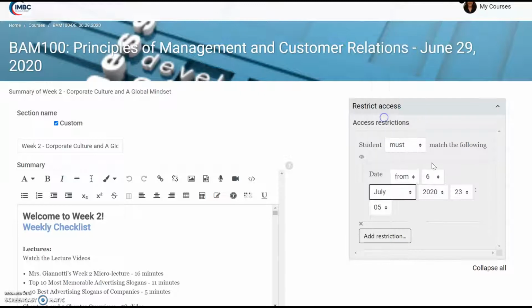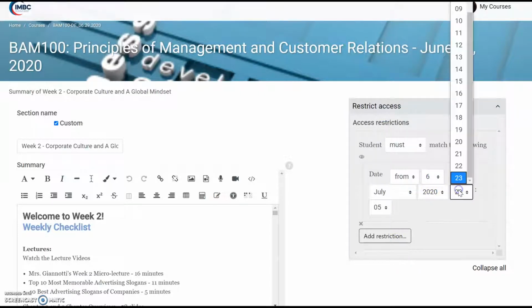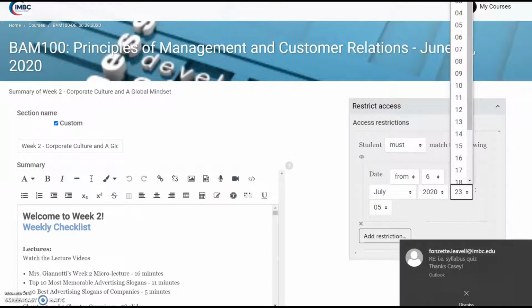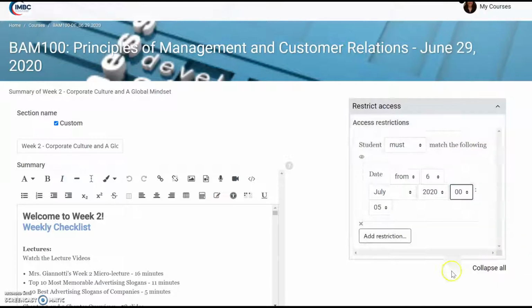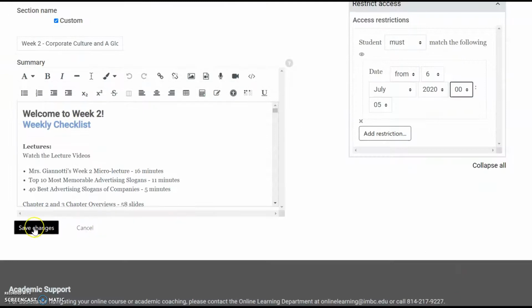So we want this one to be July 6th at 00:05. And then you would just hit save changes. So again, July 6th, 2020 at basically 12:05 in the morning, save changes.